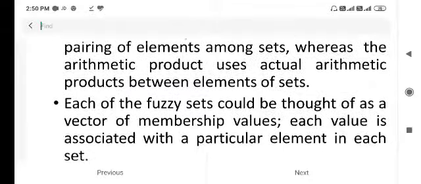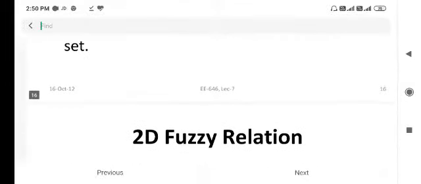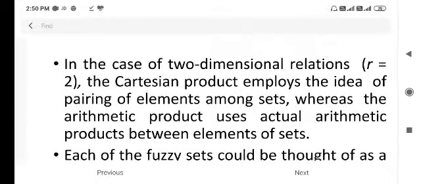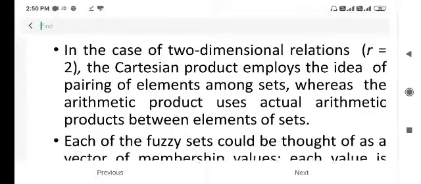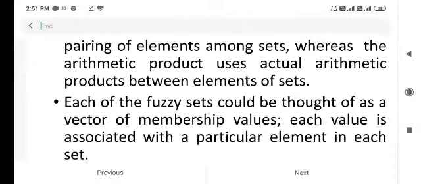2D fuzzy relations. In the case of two-dimensional relations, the Cartesian product implies the idea of pairing of elements among sets, whereas the arithmetic product uses actual arithmetic products between elements of sets. Each of the fuzzy sets could be thought of as a vector of membership values.